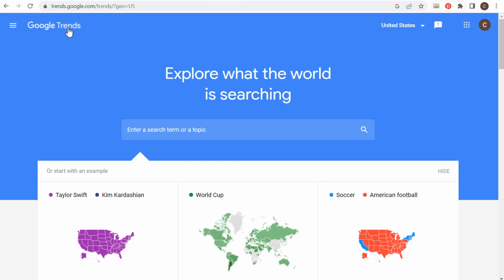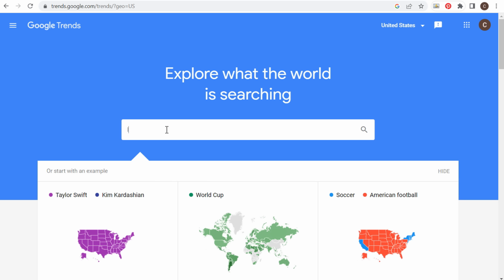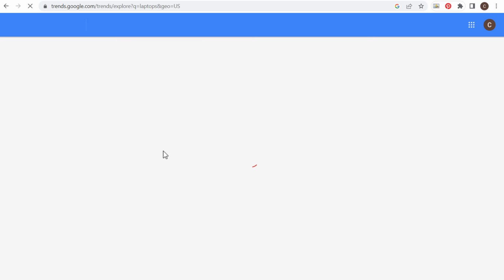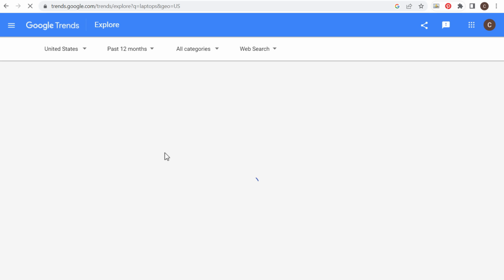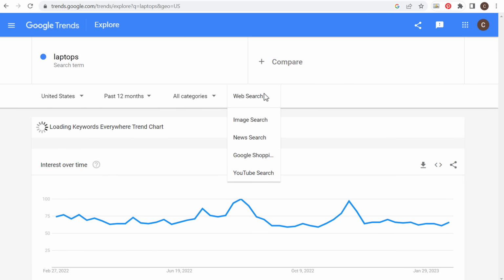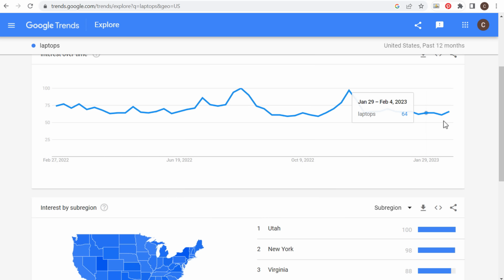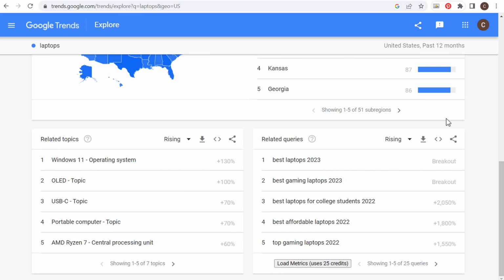Now next is going to be Google Trends. With Google Trends, one of the things I really like is if we enter a search term like laptops, what we can do is we can look at different search engines. So if we're doing things specifically for YouTube search or image search, it can give us some different ideas. We can see the overall interest over time, but what I really like is some of the rising search terms.